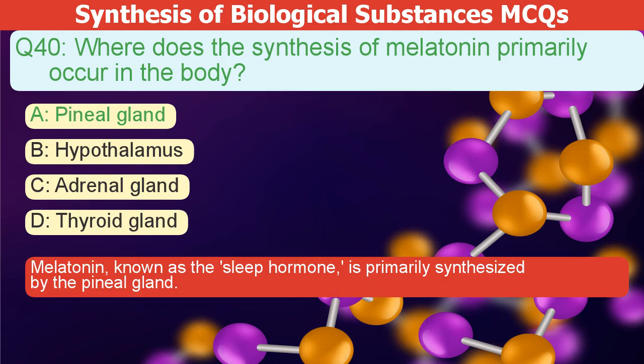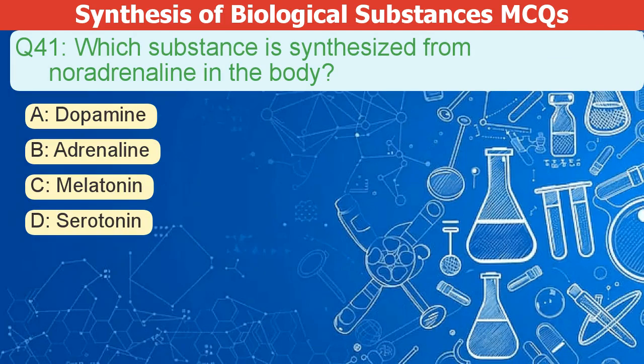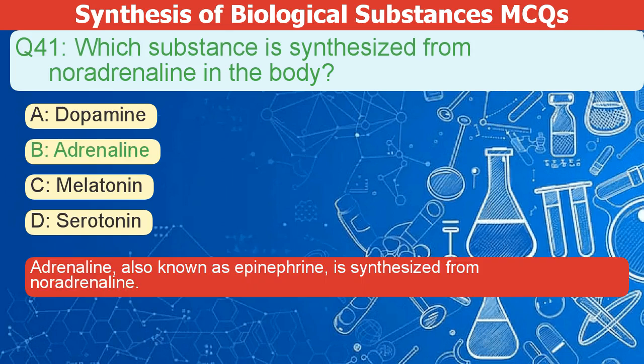The correct answer is A. Melatonin, known as the sleep hormone, is primarily synthesized by the pineal gland. Which substance is synthesized from noradrenaline in the body? A. Dopamine. B. Adrenaline. C. Melatonin. D. Serotonin. The correct answer is B.